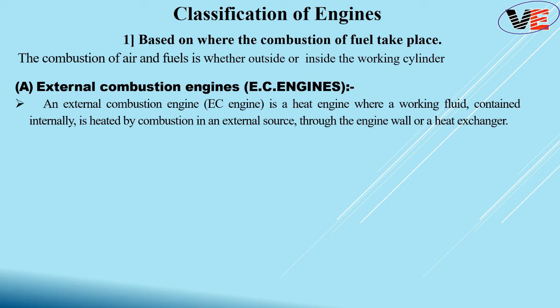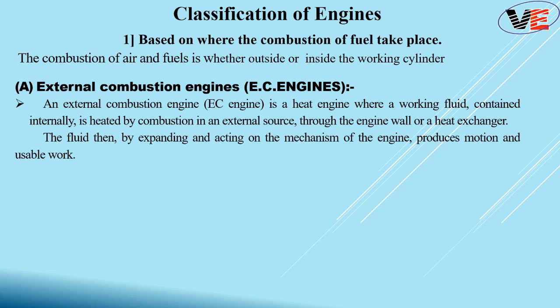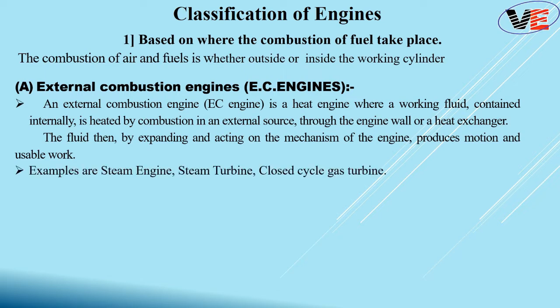As the fluid receives the heat, it expands and acts on the mechanism of the engine and produces work. You have already seen various examples of external combustion engines in the power plant. Some of them I have listed here: steam engine, steam turbine, and closed cycle gas turbine.